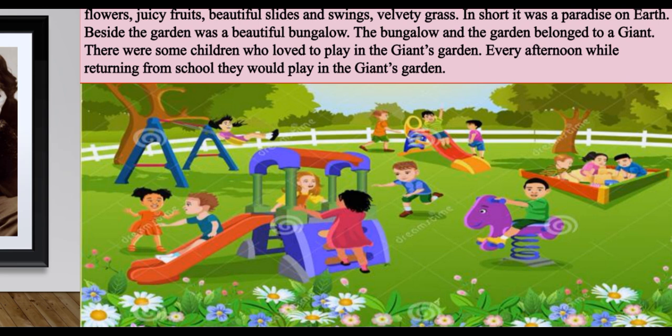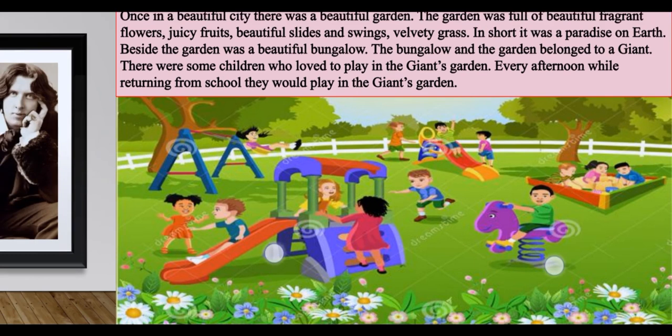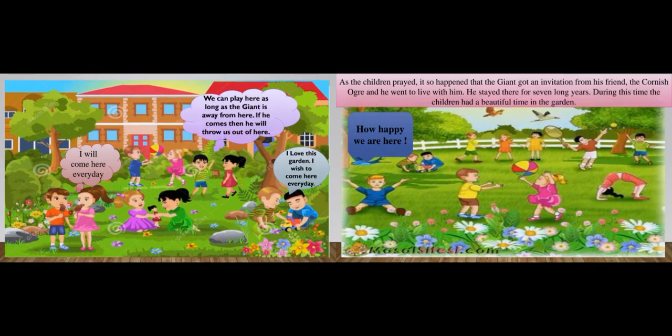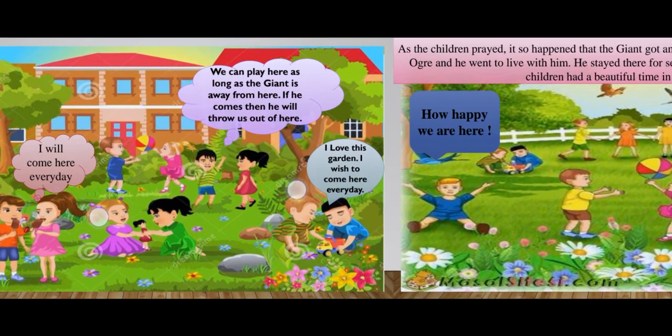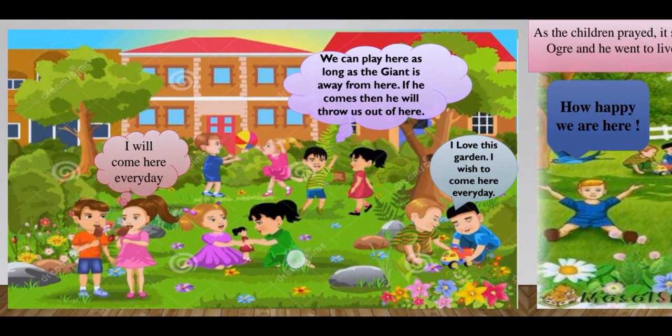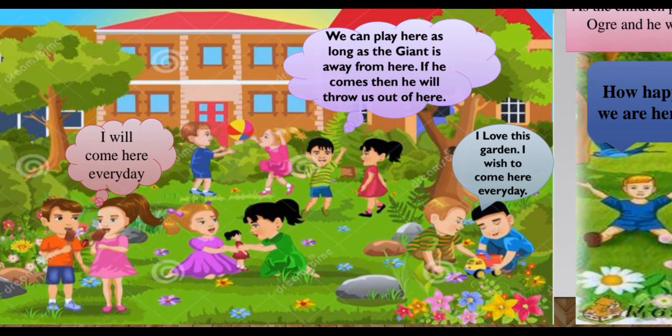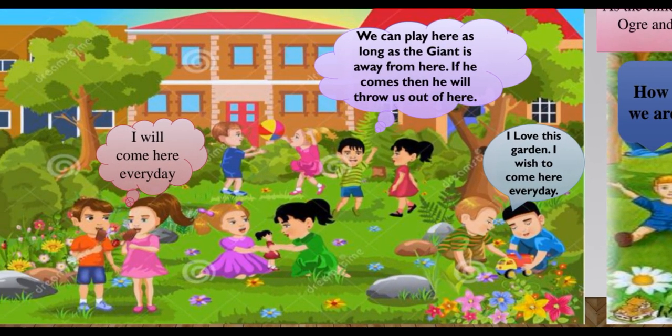Now, let's move on to the next page. As you can see on this page, children are having a good time in the giant's garden. Now, how come they are having a good time here? The giant, whose bungalow you can see at the back, with the garden in front of the bungalow, has locked his bungalow and gone to visit his friend.